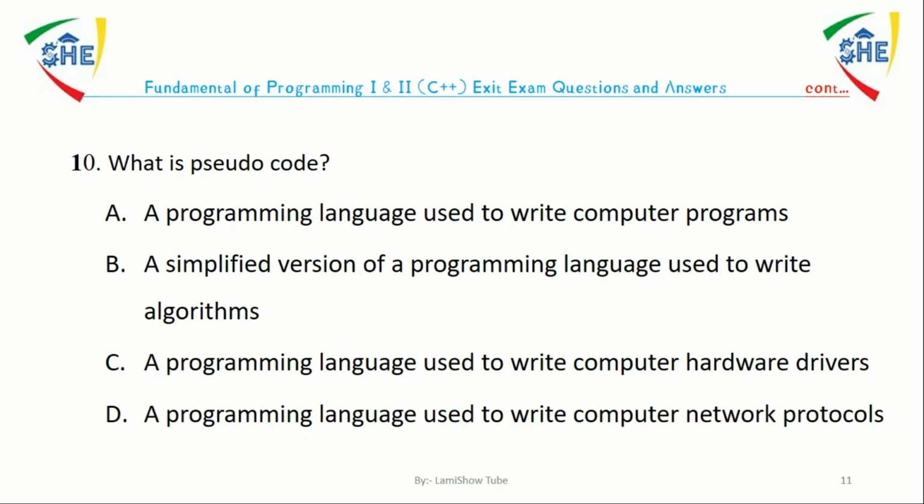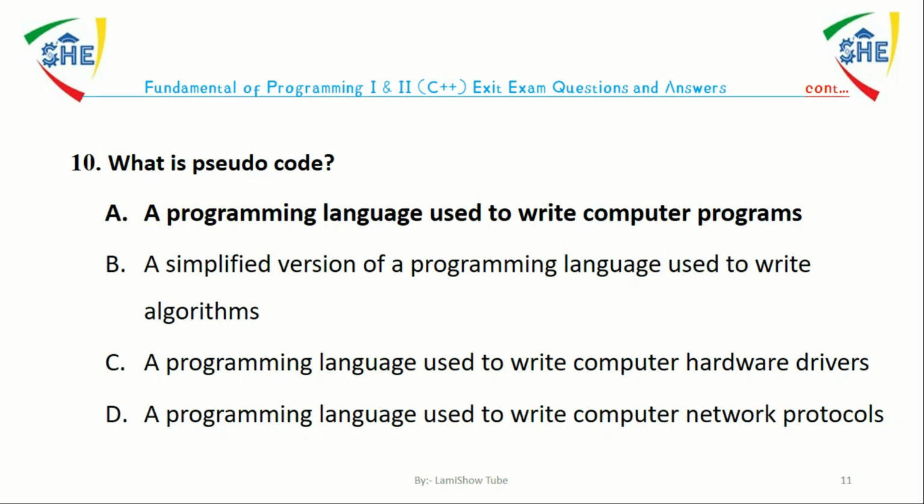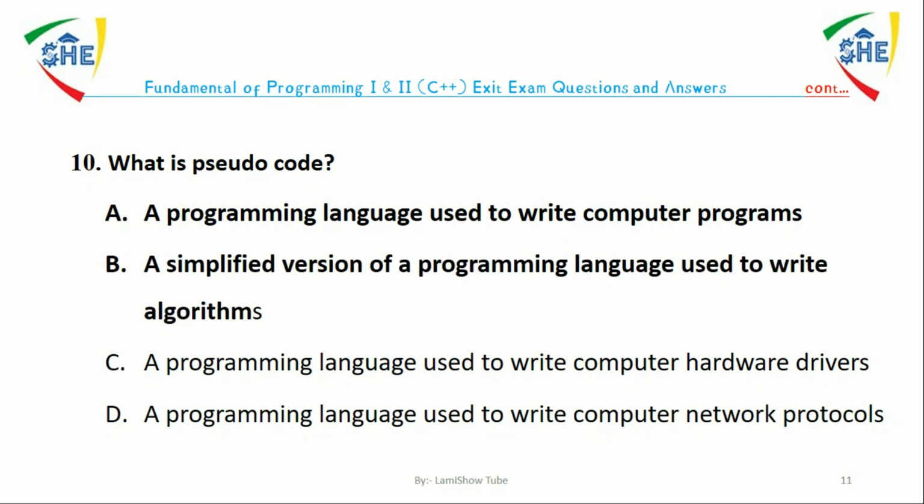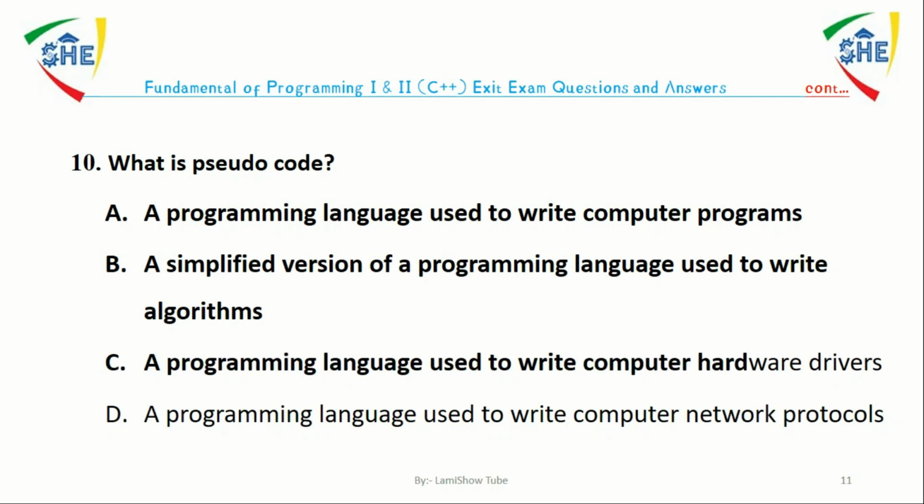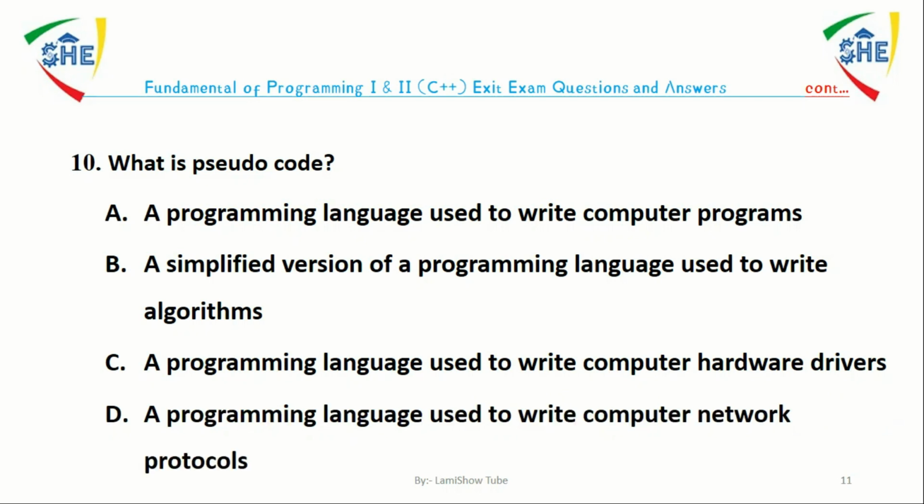Question number 10. What is pseudocode? A, a programming language used to write a computer program. B, a simplified version of programming language used to write an algorithm. C, a programming language used to write computer hardware drivers. D, a programming language used to write computer network protocols. The answer is B. Pseudocode is a simplified version of programming language used to write algorithms.